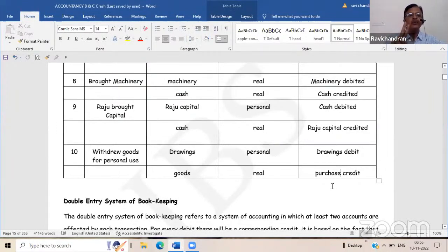So now remember two situations. One is the goods are withdrawn for personal use, credit should go to the purchase account. If the goods are withdrawn for advertisement purpose, giving free samples, then the advertisement account will be debited and the purchase account should be credited. Clear?